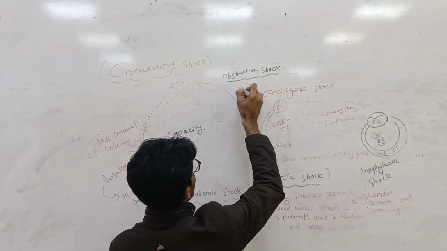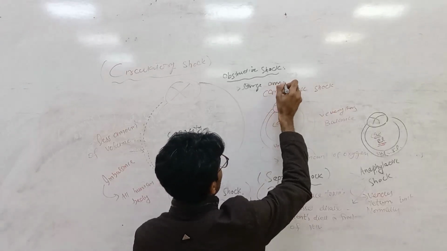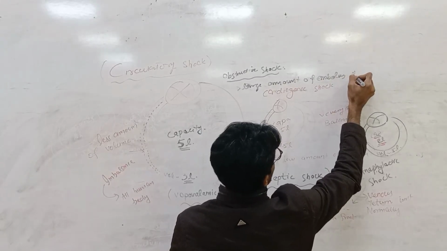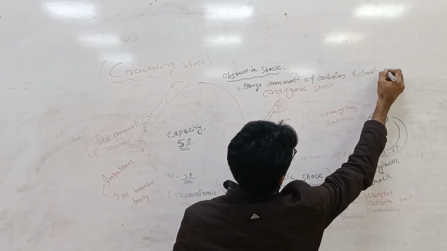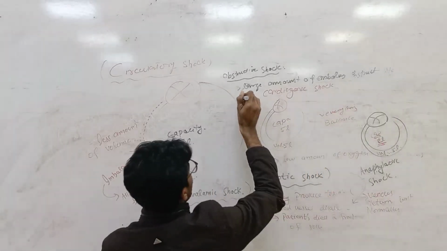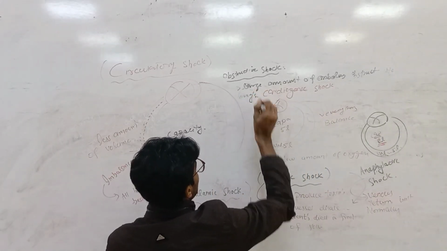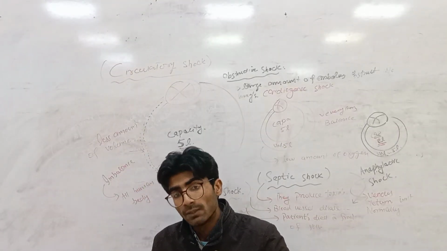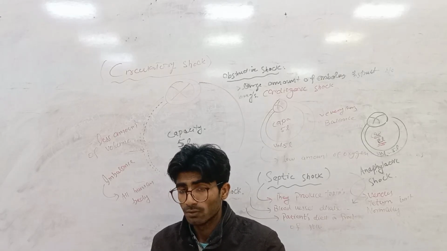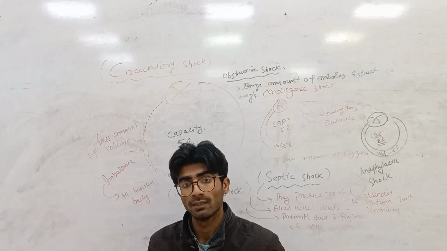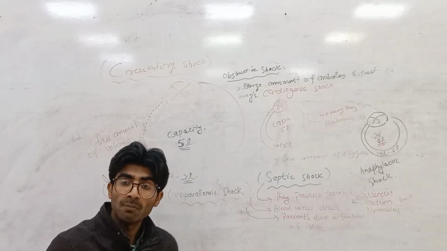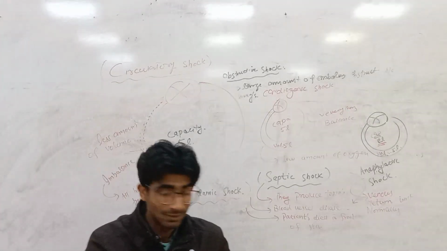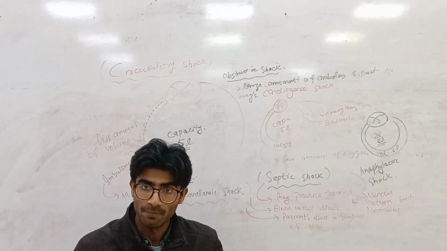It means a low amount of oxygen and blood goes into the arteries due to the obstruction, and there is not a normal output. That causes the obstructive shock, and due to this embolus it affects all of the human body.